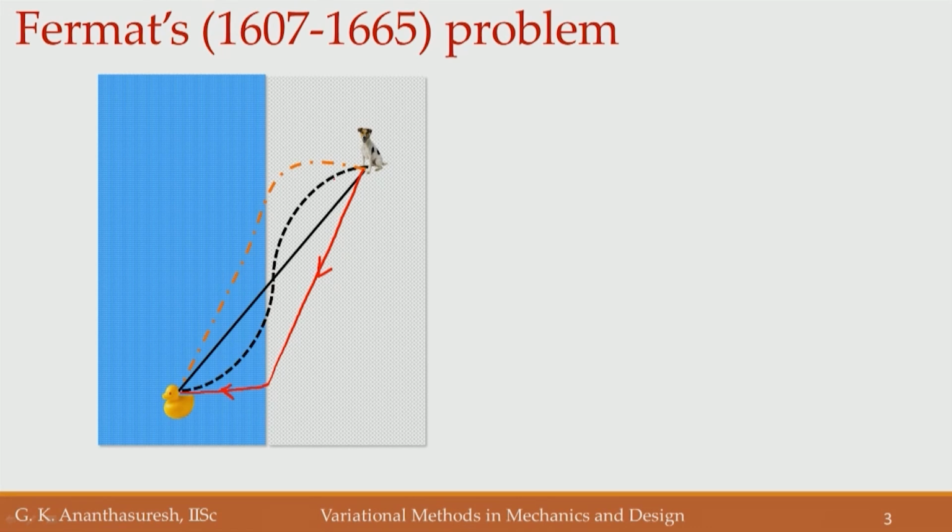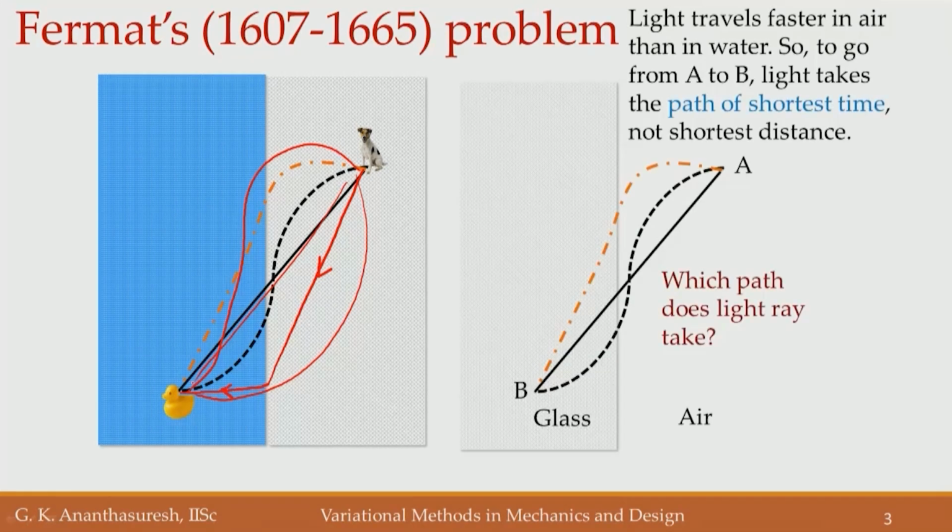Okay. And there are different curves shown, and we can draw many more curves, right. So, we can draw a number of curves. One of them is going to be the least time path. Okay. This problem, although it is put in a daily life situation, is actually what light rays also do, and that was the observation or hypothesis of Pierre de Fermat. That is why it is called a Fermat problem. Fermat has lots of problems after his name, this is one of them.